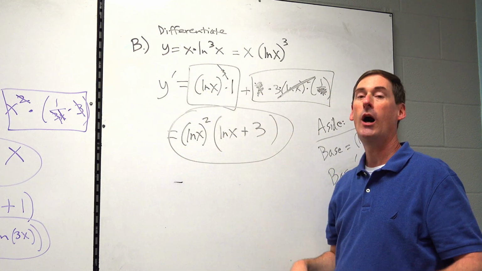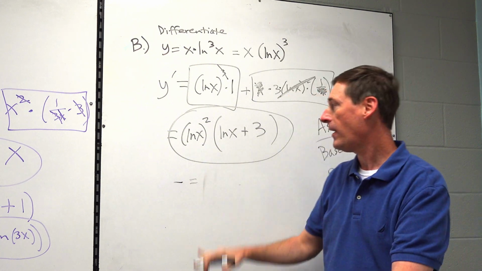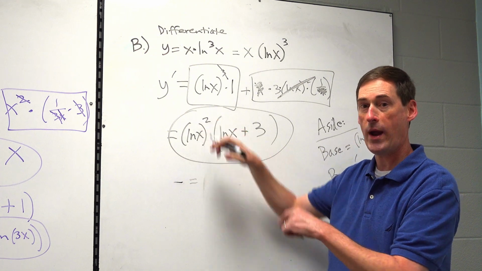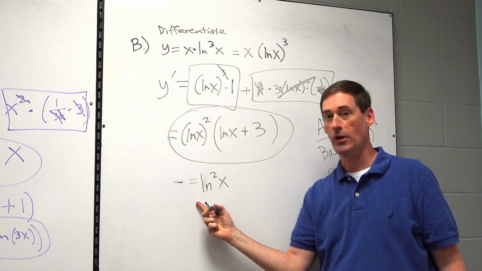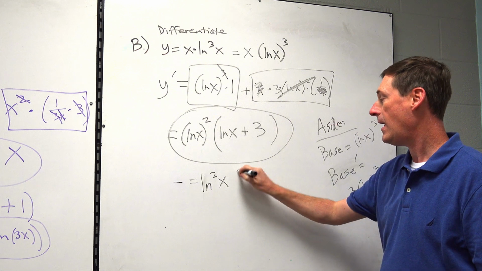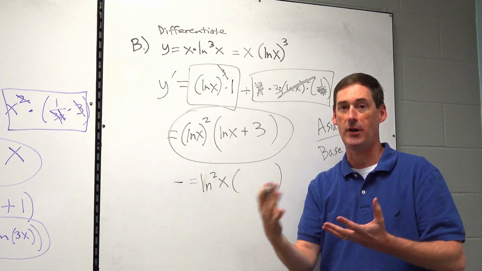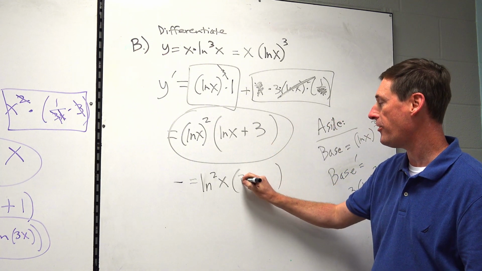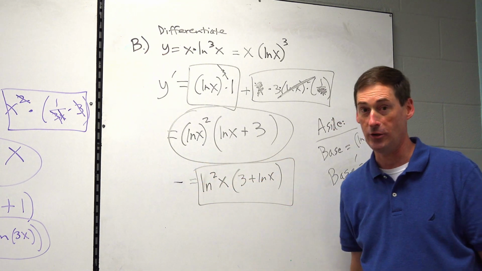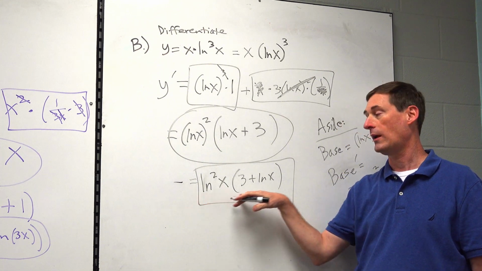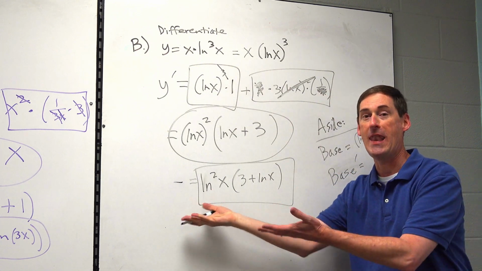This is way better. Oh, and for you overachievers out there, this would probably be even better. Return natural log of x quantity squared to fancy college notation from pre-calculus and integrated 3. Natural log squared of x would be better. And just one minor detail, remember we said natural log is supposed to come last between like addition, subtraction. So technically in college they want 3 plus natural log of x if they're really picky, and some professors are. Depends on who you get. So that's a very nice organized final answer. Okay, that one's also okay, that one's also okay. This is clearly the best answer. Look how nice and neat it looks.